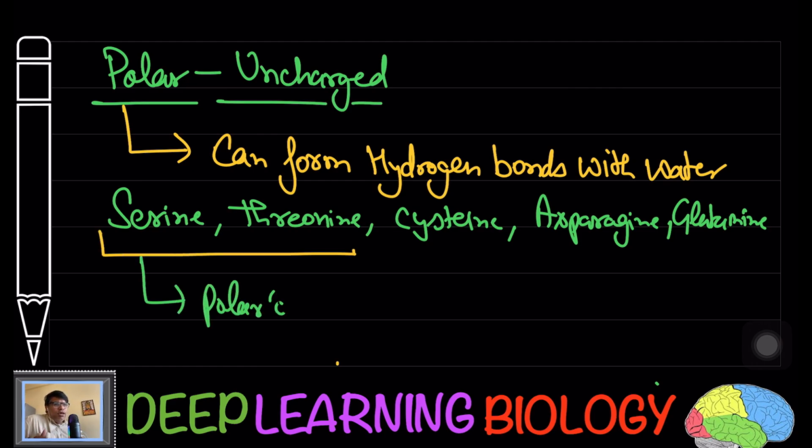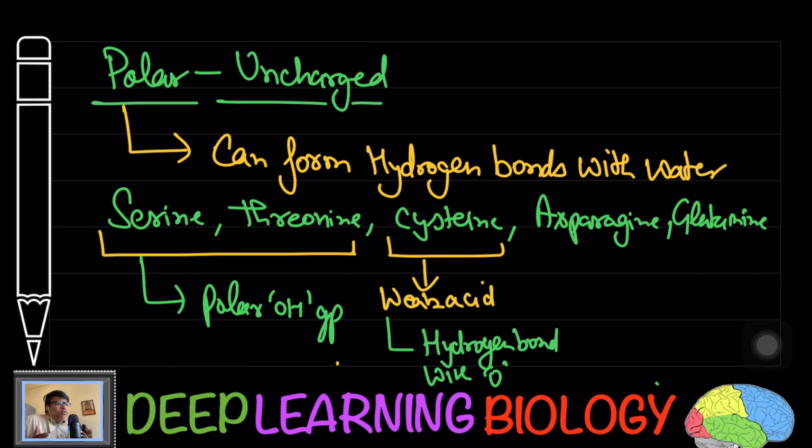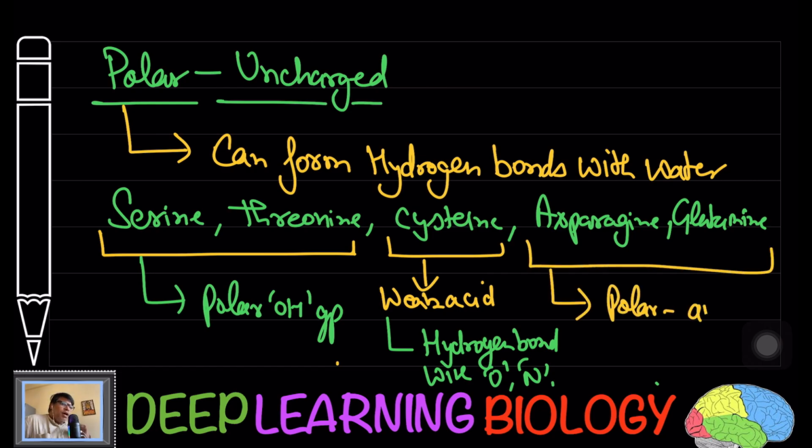Now try to see here. In serine and threonine, what you are going to see? Polar OH group. In case of cysteine, keep in mind it is a weak acid, and here it can form hydrogen bonds with oxygen and nitrogen. And in the case of asparagine and glutamine, here you are going to have polar amide group.